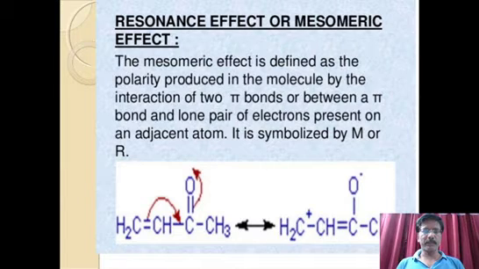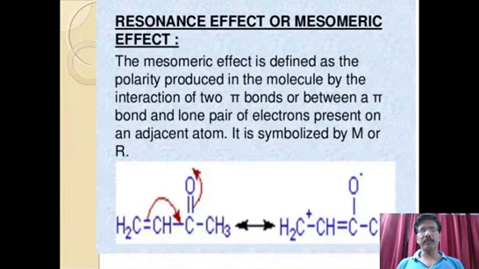This is a special aspect which is essential to discuss. We have already discussed the inductive effect, and how the inductive effect changes the properties of molecules, and this is the resonance effect. It is also called the mesomeric effect. What exactly is this mesomeric effect? It is defined as the polarity produced in molecules by the interaction of pi bonds.